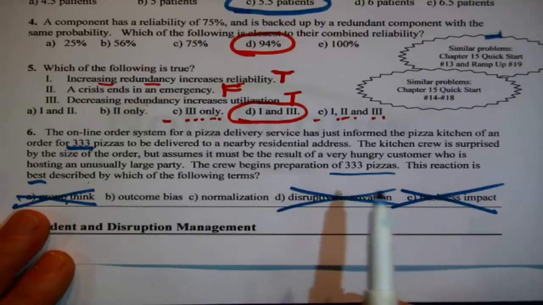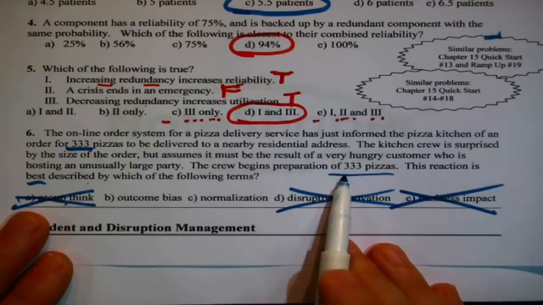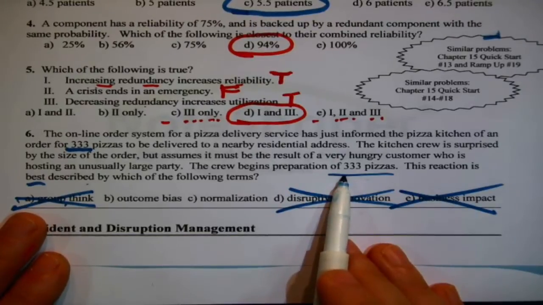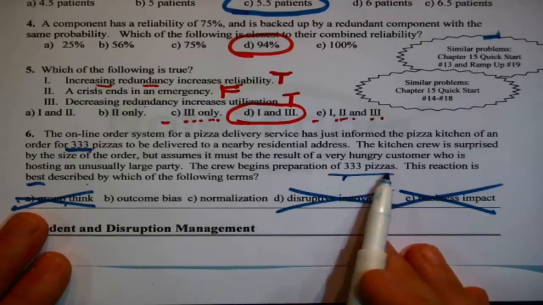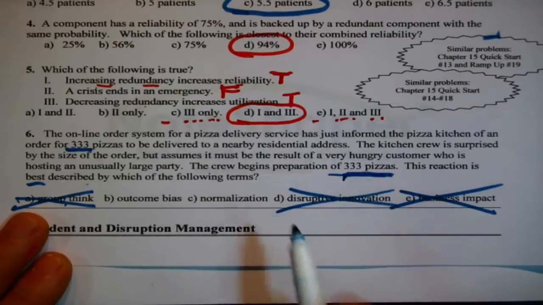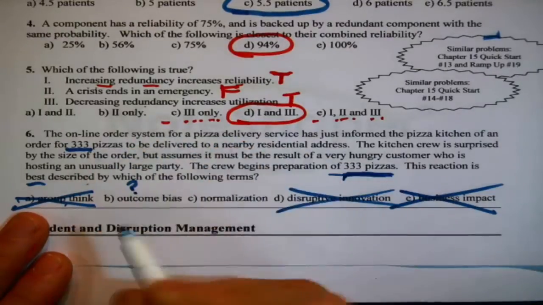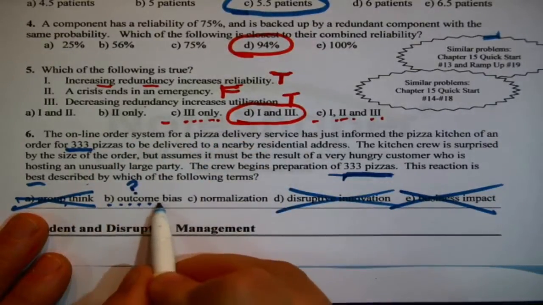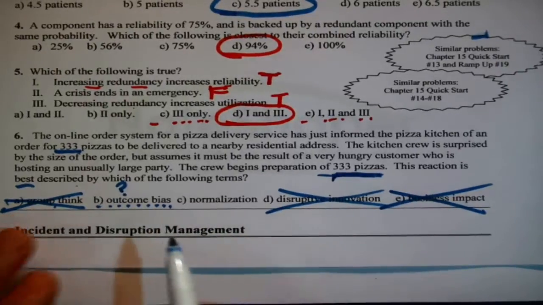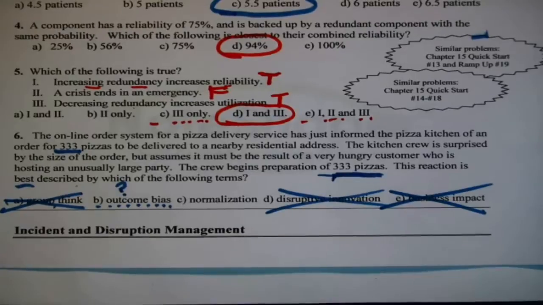This kind of weakly describes it, maybe, in that I'm sure getting a sale for 333 pizzas is an acceptable outcome. And so they're assuming everything went okay because this was okay. I'm going to put a question mark here. I'm saying this is a weak descriptor, and actually it was partial credit in its day when it was on an exam. It's a weak descriptor.